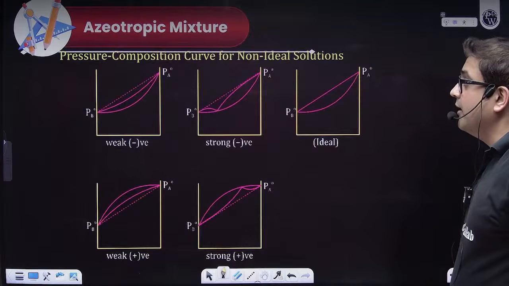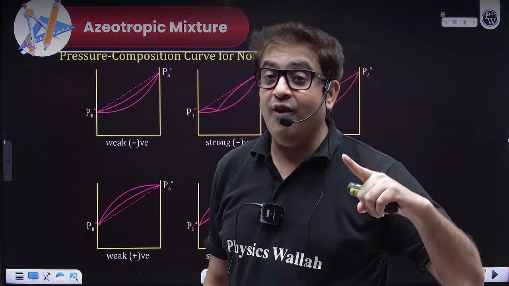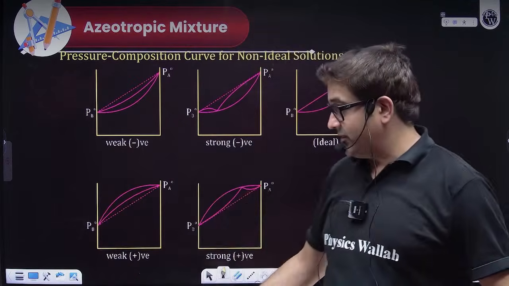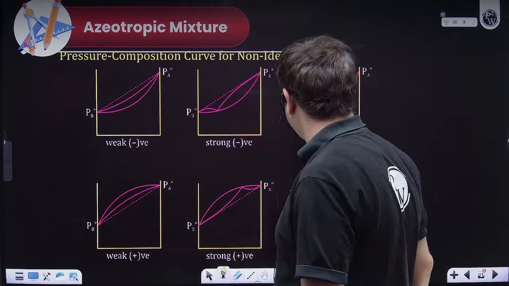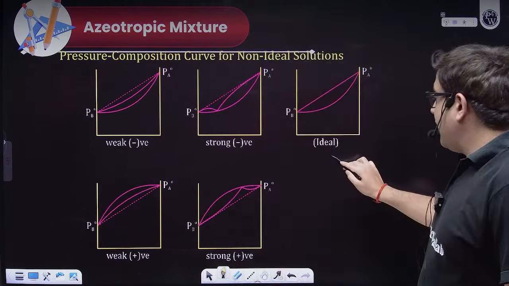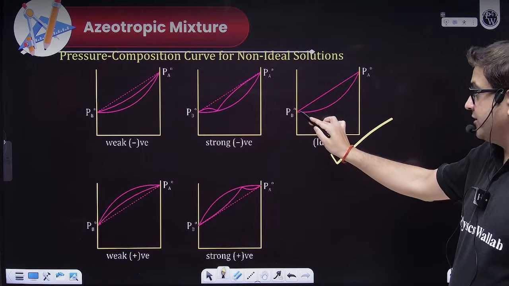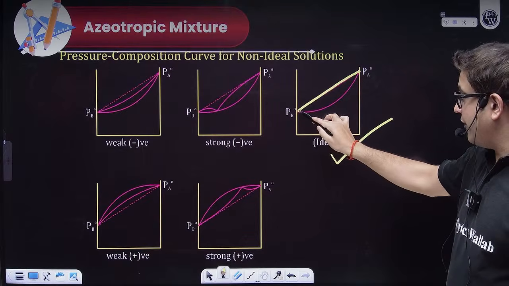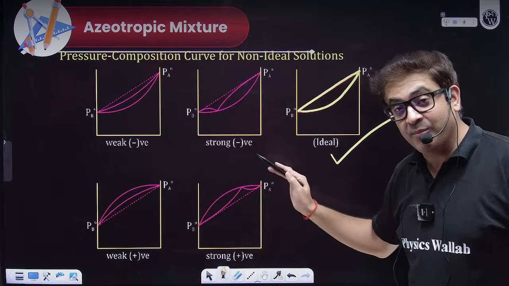Now, sir, you said you will be discussing the graph of mole fraction in liquid phase and vapor phase in the later slides. Now we have reached the later slide. This graph we have already seen. It is for an ideal solution. This is mole fraction in liquid phase, and this is the graph of an ideal solution with total pressure for mole fraction in vapor phase.